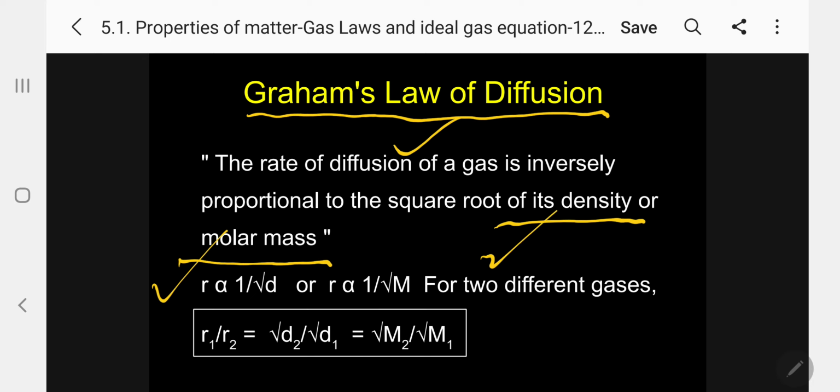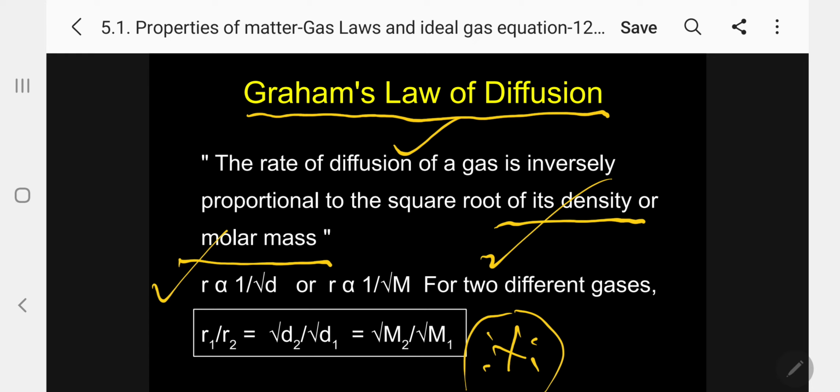Suppose for two different gases, I can write R1/R2 = root D2/root D1, which is equal to root M2/root M1. This is very, very important. Every year a question is asked under Graham's law of diffusion. Please memorize it, my dear students.